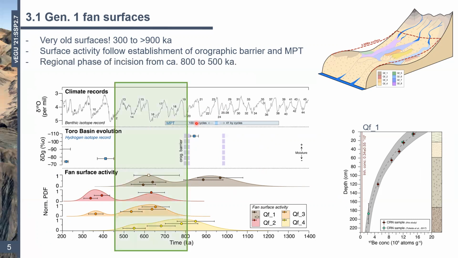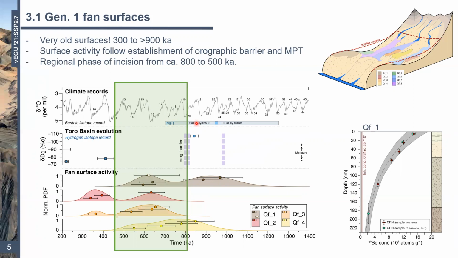So what we're arguing here is that this generation of fans records an important phase of incision within the basin, which was punctuated by periods of surface stability and aggradation between that 800 and 500,000 year range. So basically, we need to remove a large amount of sediment before the younger fans, generation 2, can start to form.